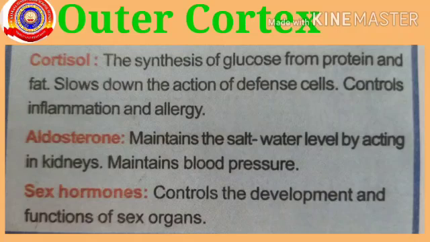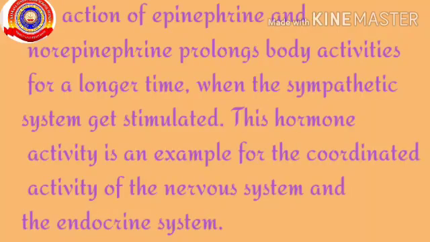Third one, sex hormones. It controls the development and function of sex organs. When the sympathetic system gets stimulated, the action of epinephrine and norepinephrine prolongs the body activities for the longer period. And these hormones are examples for the nervous system and the endocrine system.